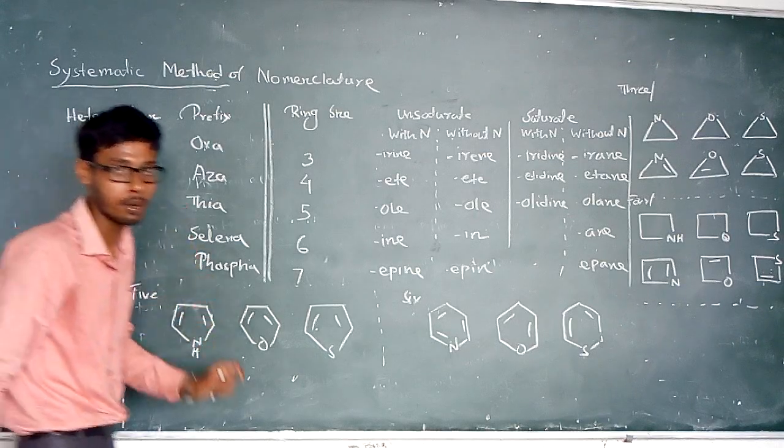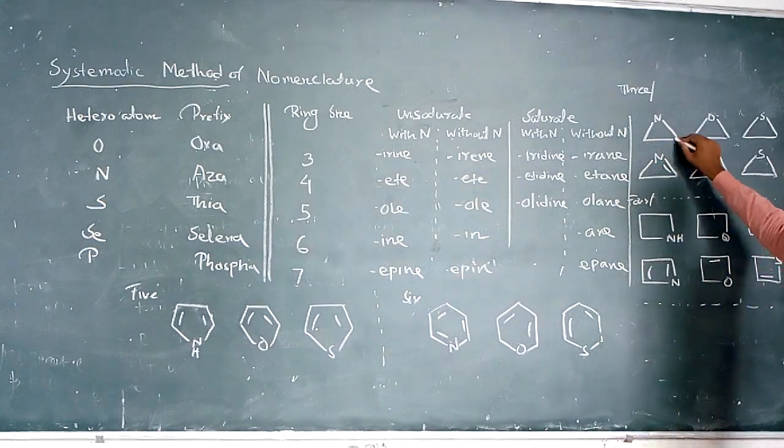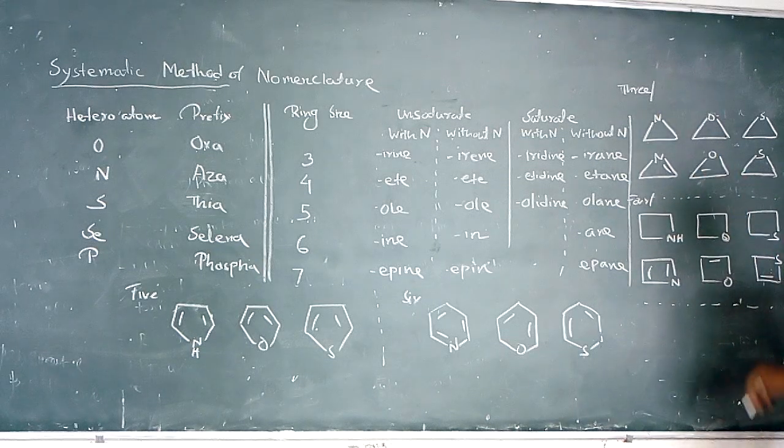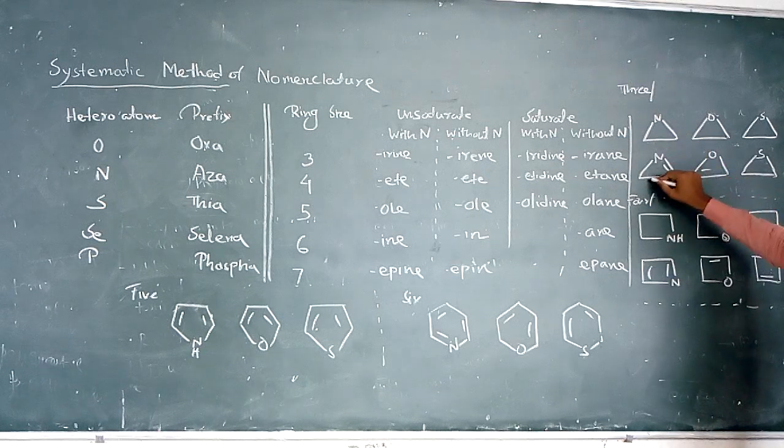Let's see an example, a heterocyclic compound of a three-member ring. That is a 3-member cyclic compound containing one heteroatom. Where no double bond is present, this is the saturated compound, and where a double bond is present, that is the unsaturated compound.